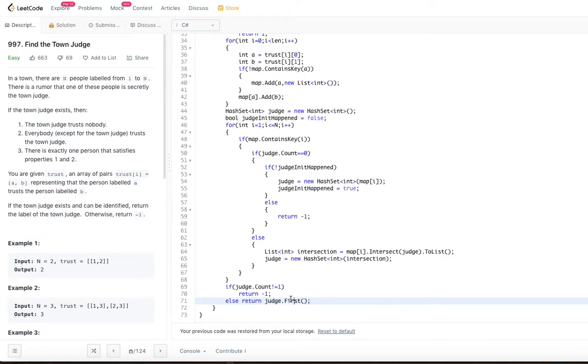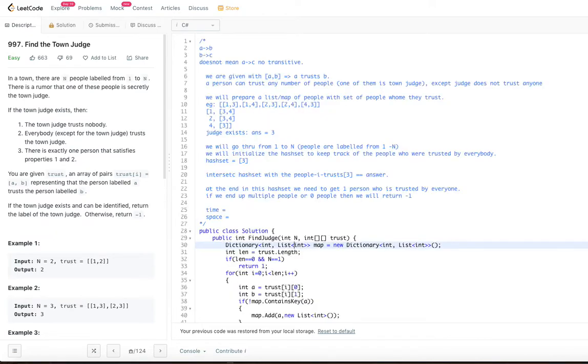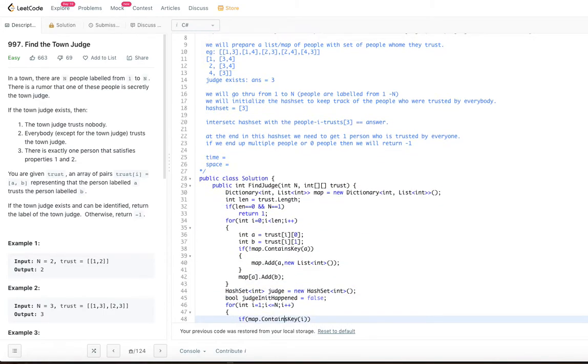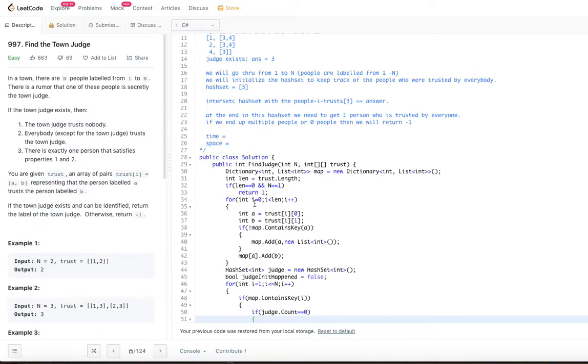So, that is how we are going to solve this problem. Let us go ahead and try to look at the time complexity and space complexity for this particular algorithm. So let us say the length of the truss is m. So, m is the length of the truss. n is already given. So, we are going through the length of the truss here.